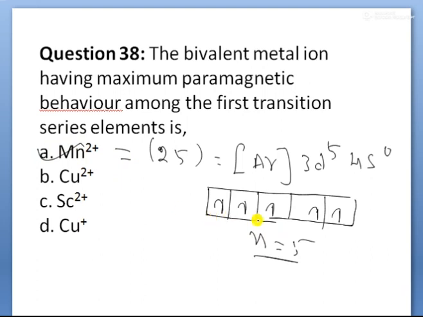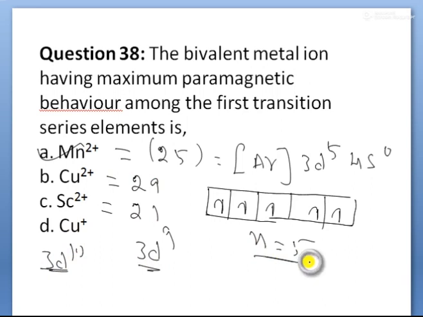That is why it has the highest paramagnetic behavior. But copper +2, copper atomic number 29, the configuration becomes 3d9. But scandium, 21, again the configuration after loss of 2 electrons: one from the 4s orbital, one from the d orbital, only one unpaired electron. Copper plus is completely filled, 3d10. It is completely diamagnetic in nature. But here Mn +2, 5 unpaired electrons are present. Therefore it has the maximum paramagnetic behavior. So that is why Mn +2 is correct.